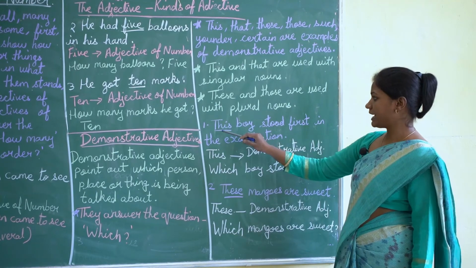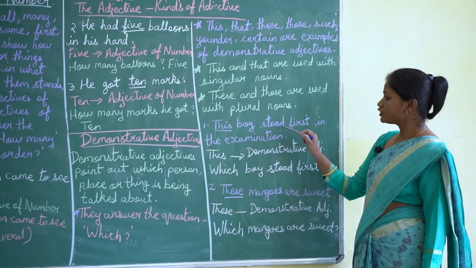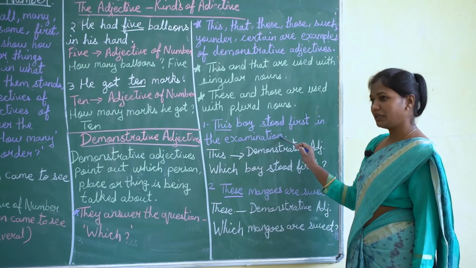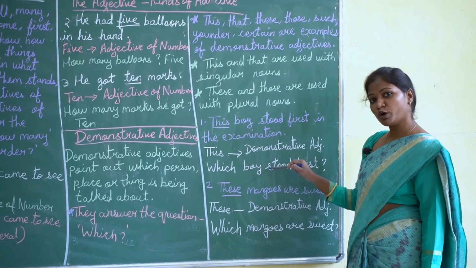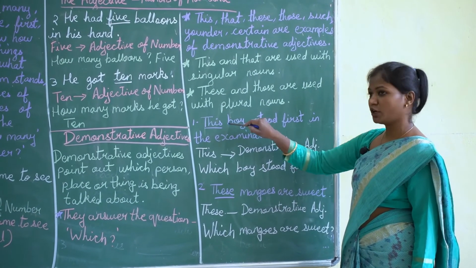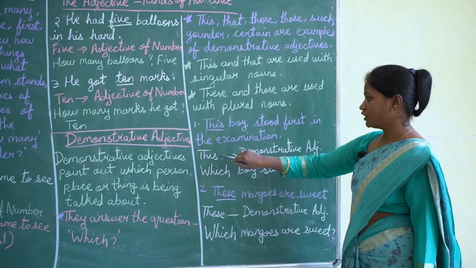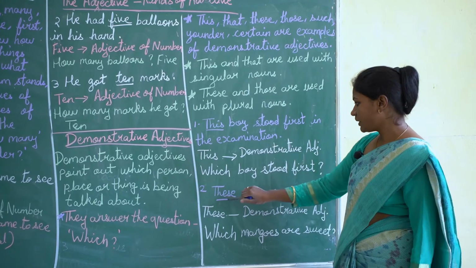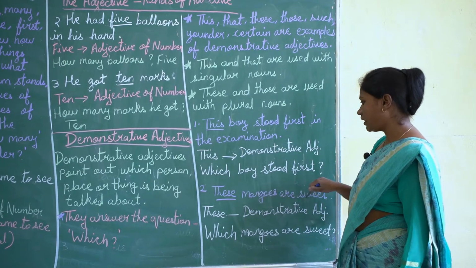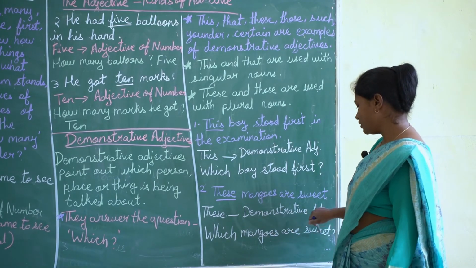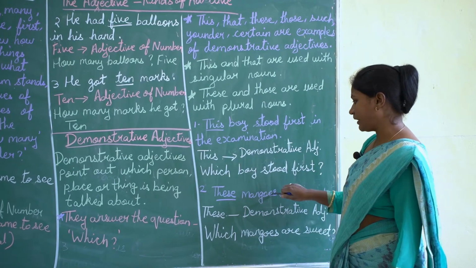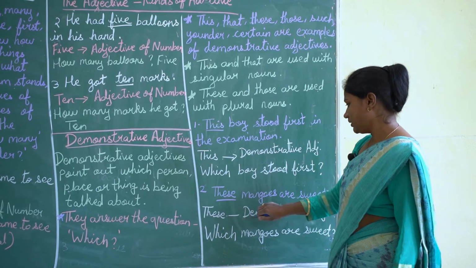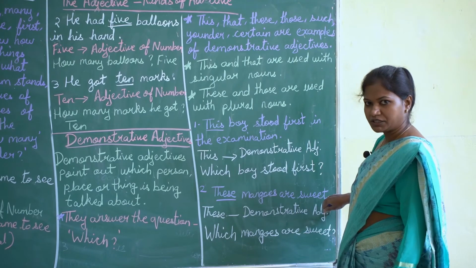Now see here in the example, this boy stood first in the examination. Now here, which boy stood first in the examination? We are pointing this boy. So this is the demonstrative adjective. See the next one. These mangoes are sweet. Which mangoes are sweet? These mangoes. So here, these is the demonstrative adjective.